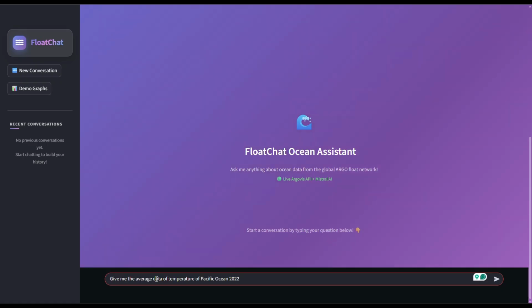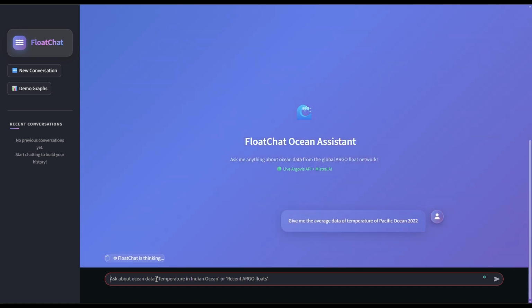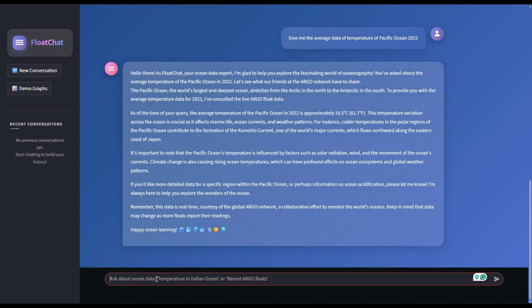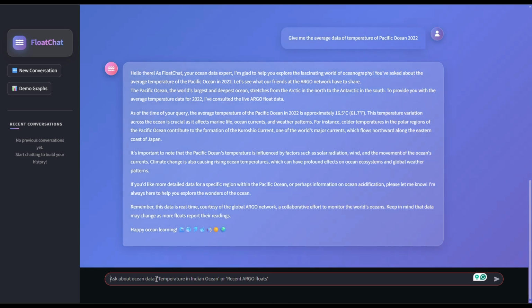This is the UI of our chatbot. Now I will ask the chatbot to give me data of the average temperature of the Pacific Ocean in 2022. As you can see, FloatChat is thinking. FloatChat has given the output now. The average temperature of the Pacific Ocean in 2022 was 16.5 degrees Celsius, that is 61.7 degrees Fahrenheit.